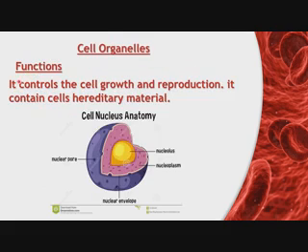Now the function of the nucleus. It controls cell growth and reproduction. It contains the cell's hereditary material. The nucleus is the control center of the cell. It controls the activities of the cell, so it controls cell growth and reproduction. It contains the cell's hereditary material, and DNA is present in it.